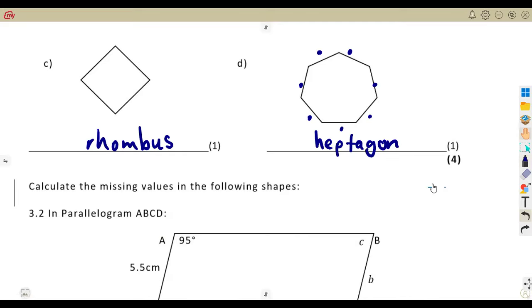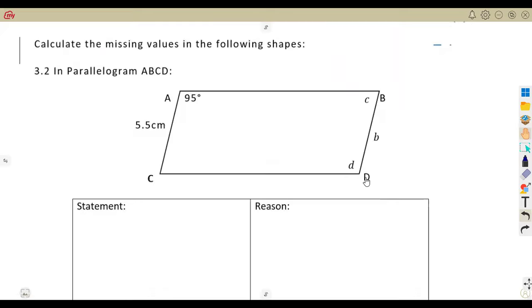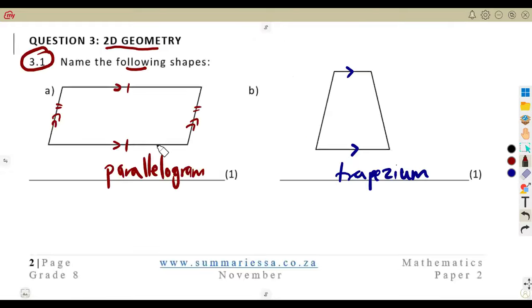Remember, you're supposed to know your polygons. 8 sides, octagon. 9 sides, nonagon. 10 sides, decagon. You're supposed to know the properties. Calculate the missing values in the following shapes. 3.2 in a parallelogram. Look at this shape, guys. Look at this shape. And look at this shape here.